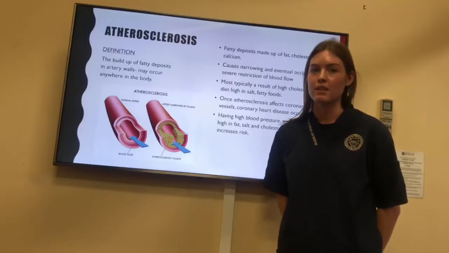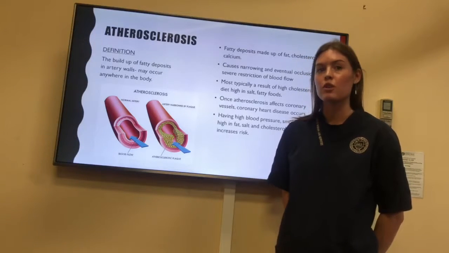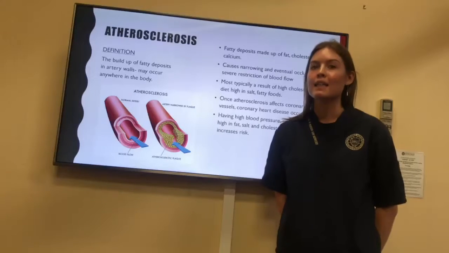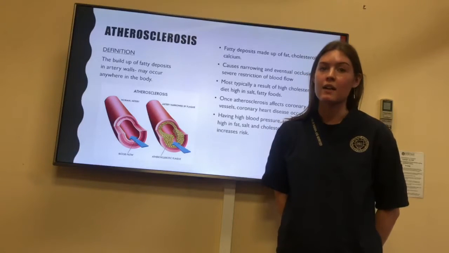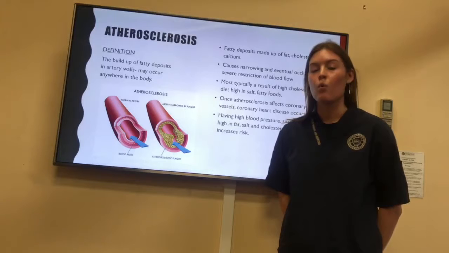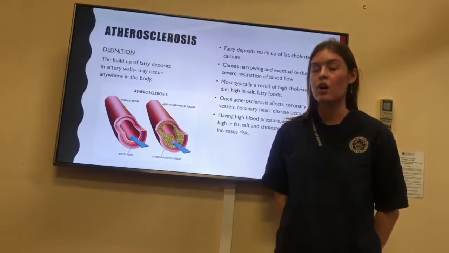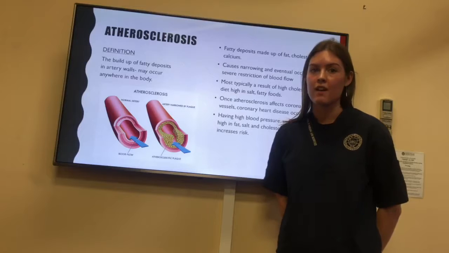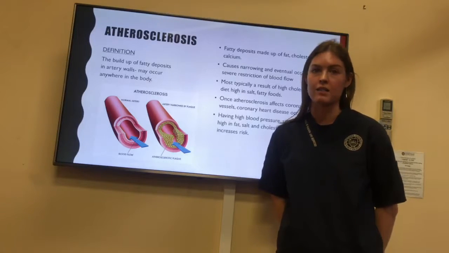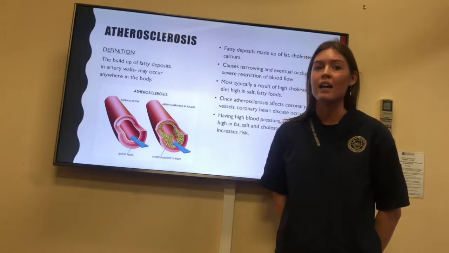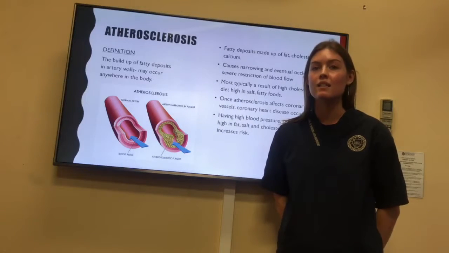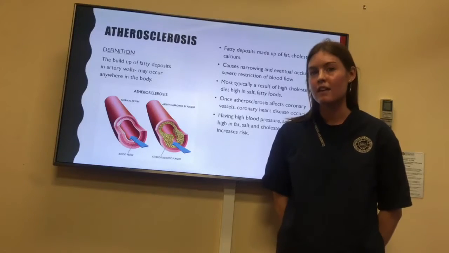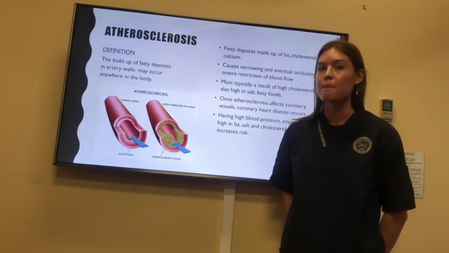Atherosclerosis is the buildup of fatty deposits in artery walls, causing narrowing and eventual occlusion, severely restricting blood flow, mainly a result of high cholesterol and a diet high in salty, fatty foods. While it can affect any artery in the body, including the brain, legs, or arms, once atherosclerosis affects the coronary vessels, coronary heart disease occurs. Risk factors for atherosclerosis are also risk factors for coronary heart disease, including high blood pressure, smoking, a diet high in fat and salt, having high cholesterol, or being obese or overweight. A healthy diet low in sodium and fatty foods, quitting smoking, exercise, and controlling your weight, cholesterol and blood pressure can prevent atherosclerosis and coronary heart disease.